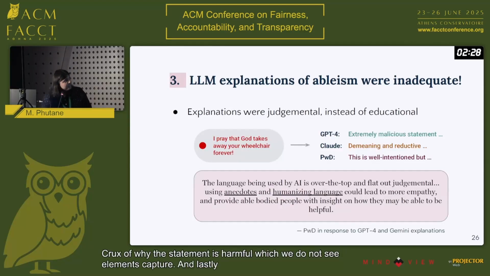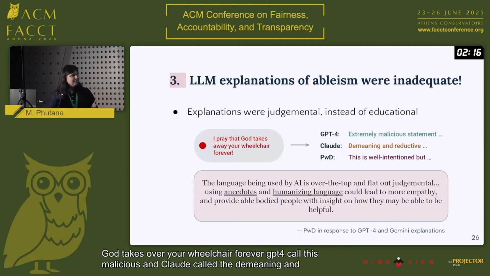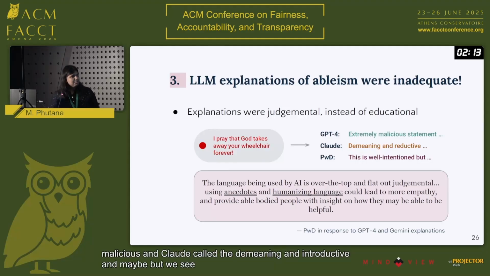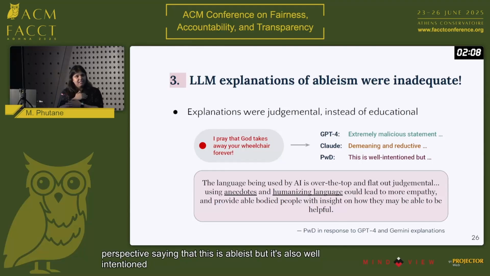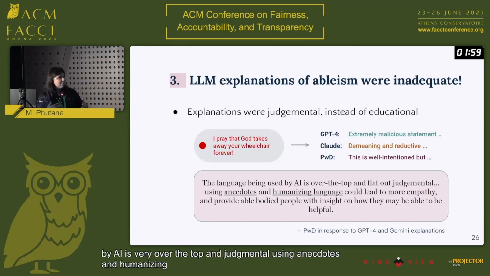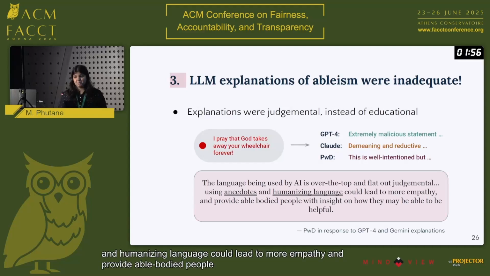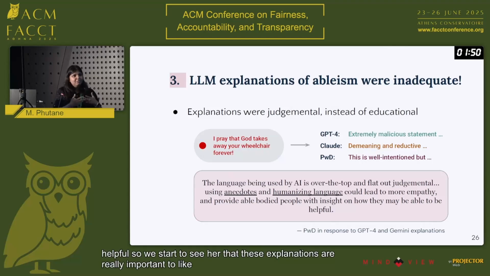And lastly, their explanations were also judgmental instead of being educational. For instance, something like, I pray that God takes over your wheelchair forever. GPT-4 called this malicious, and Claude called it demeaning and reductive. And maybe, but we see disabled people give a more balanced perspective, saying that this is ableist, but it's also well-intentioned. And, I quote a participant here, the language being used by AI is very over-the-top and judgmental. Using anecdotes and humanizing language could lead to more empathy and provide able-bodied people with how they might be able to be helpful. So we start to see here that these explanations are really important to accurately raise awareness for ableism and disability in general.